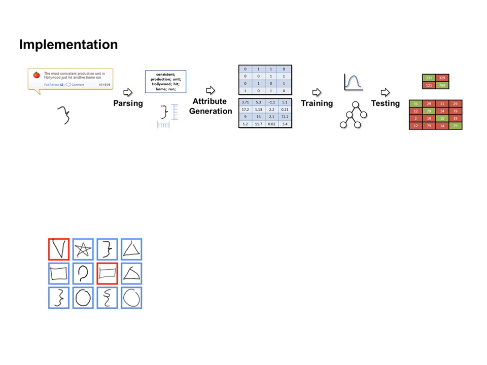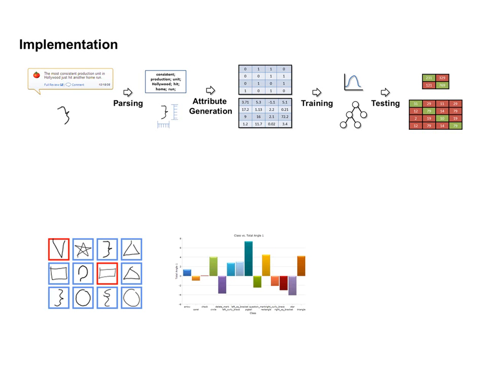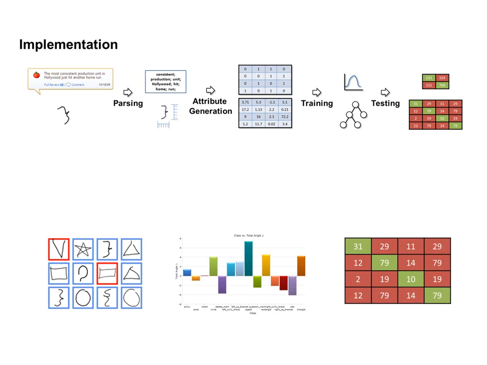For example, looking at the output of the parsing step lets the developer know if the data is being parsed correctly and see if there are any attributes that can be extracted from the data. After extracting attributes, graphing attribute values can help determine if there's signal in the data. And finally, after a model has been built and tested, looking at the breakdown of errors can help developers understand how to improve the model. We refer to the task of understanding data as it moves through the pipeline as analysis.